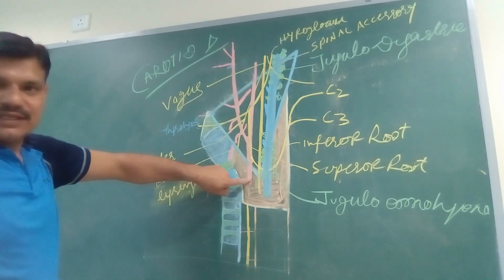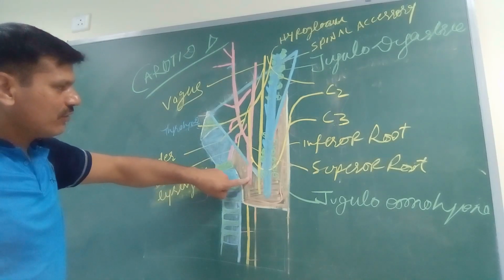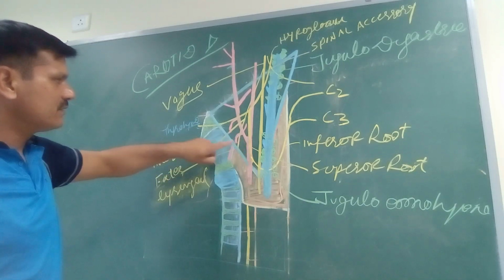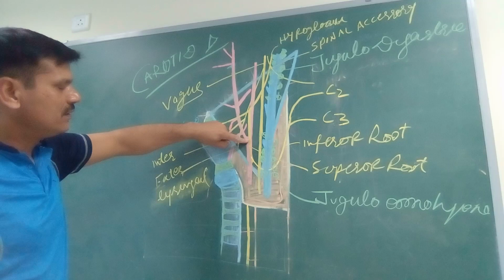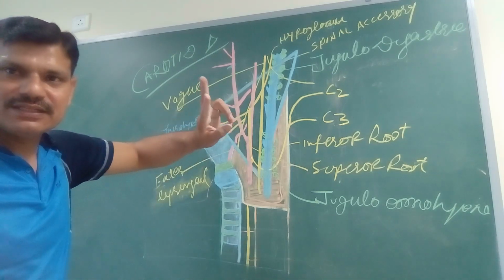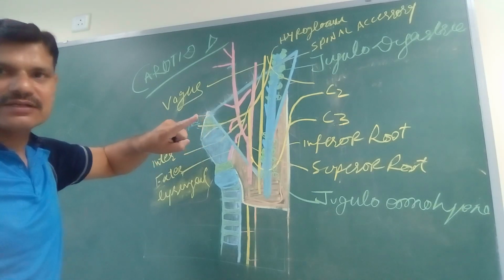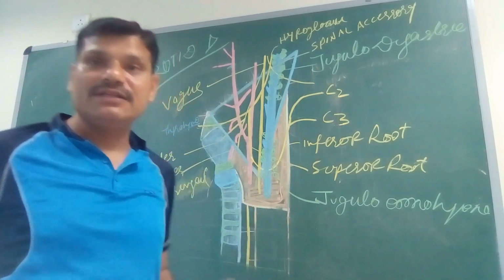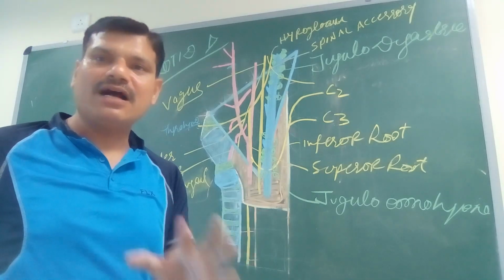The common carotid artery, at the level of C3, C4, the upper border of the thyroid cartilage, bifurcates and gives two branches, the external and the internal carotid artery. The external carotid artery has 8 branches. We have already discussed the 8 branches of the external carotid artery.